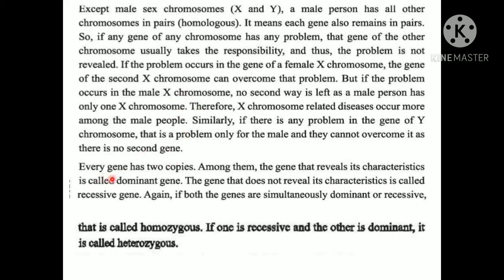Okay? Every gene has two copies. Among them, the gene that reveals its character is called the dominant gene. The gene that does not reveal its character is called the recessive gene. Whichever character is expressed is called dominant, and whichever character does not express is called recessive. If both genes are simultaneously dominant or recessive, that is called homozygous, and if one is recessive and the other is dominant, that is called heterozygous. Please remember all of the definitions, because they are very important for your exam.